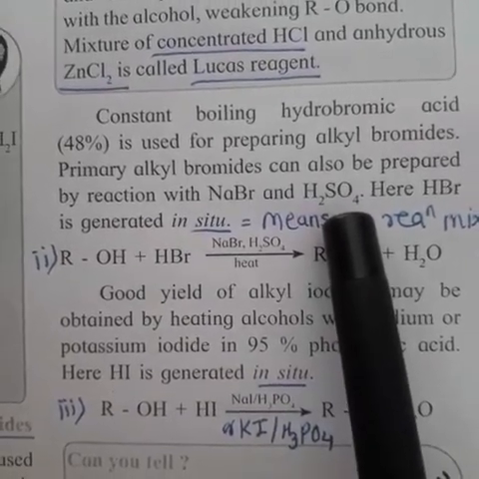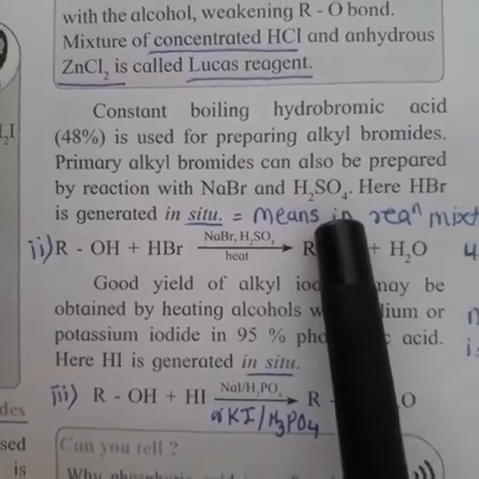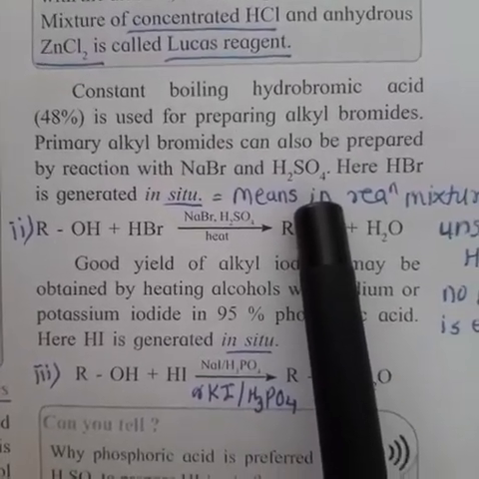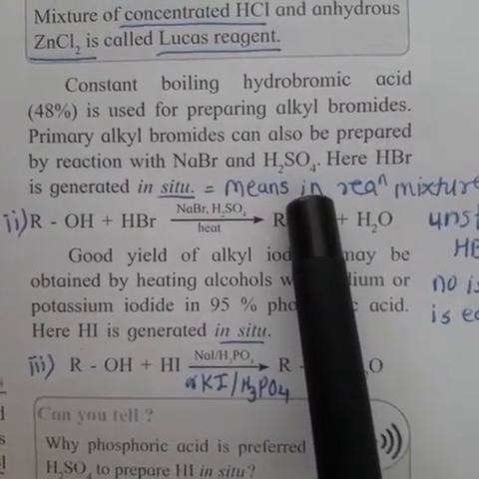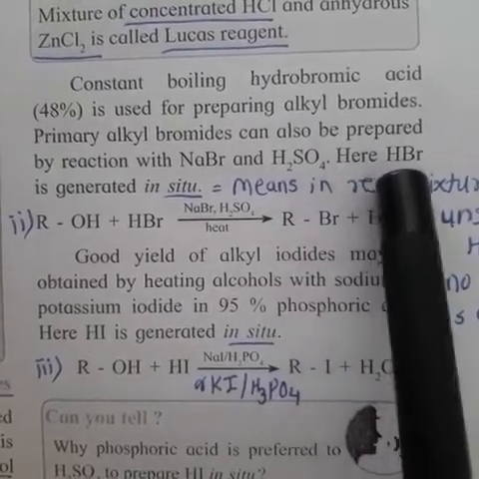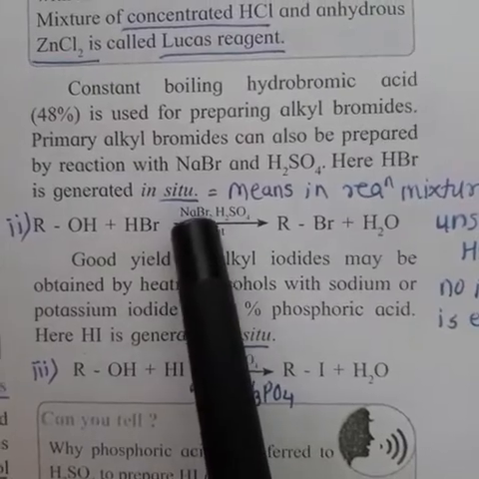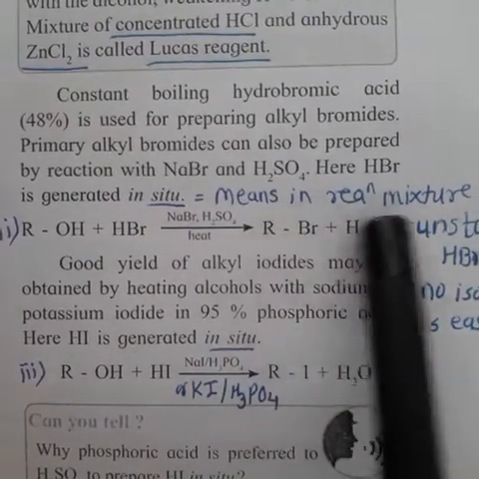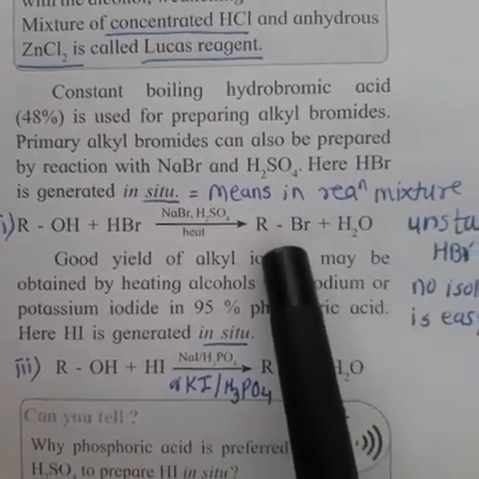We know that HBr and HI are highly reactive. Highly reactive means they are less stable. So whenever required, they are freshly prepared. So it is given that HBr is generated in situ. In situ means in a reaction mixture, or whenever required it is freshly prepared.